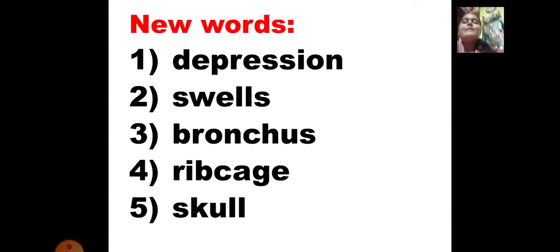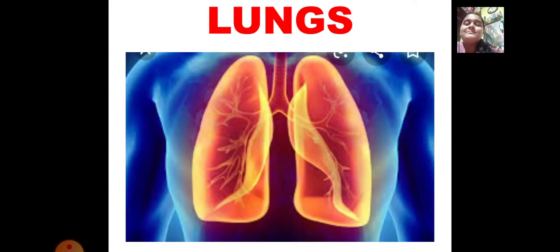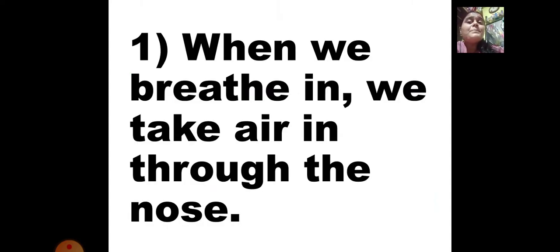Okay. Now let us learn about the lungs. Can you see, this is the picture of lungs? How many lungs do we have? We have two lungs, and these lungs help us in breathing. Now when we breathe in, we take air in through the nose. Yes, we can smell things through the nose, so the nose helps us in breathing. When we breathe in, we take air through which part of the body? Through our nose. Okay. Then what happens?